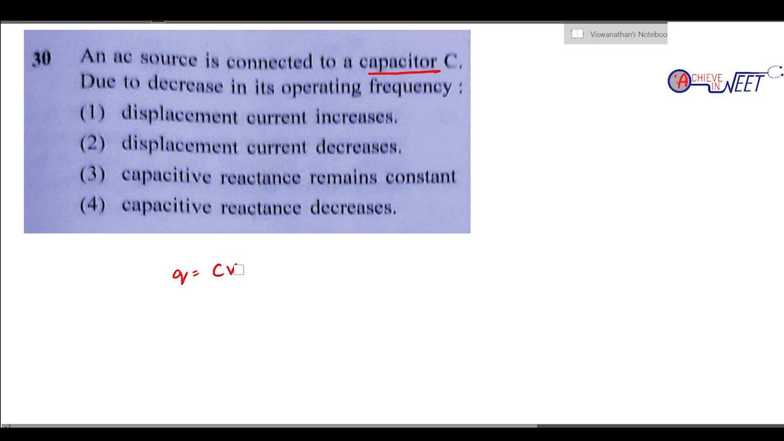So with the AC source, the applied EMF will be E naught sine omega t. So C E naught sine omega t. So this is going to be the thing. Okay. So this is going to be the applied frequency or of the applied charge. So the applied charge can be given by Q, that is C E naught sine omega t.